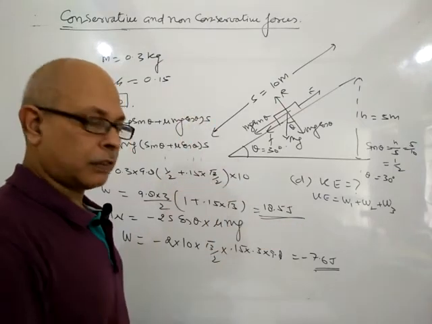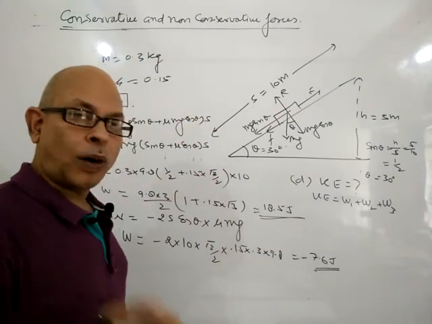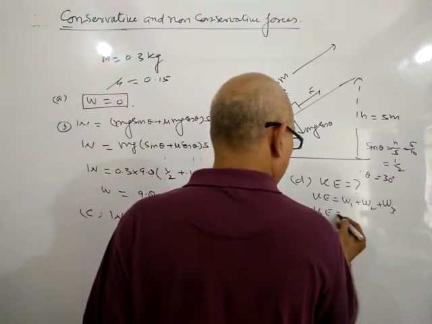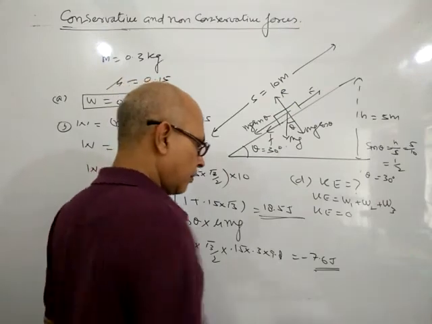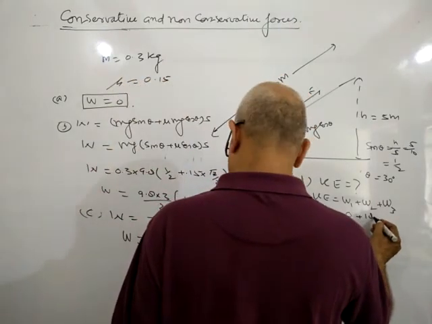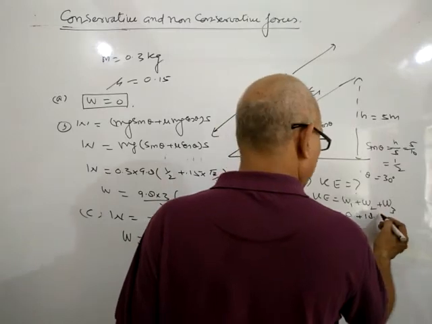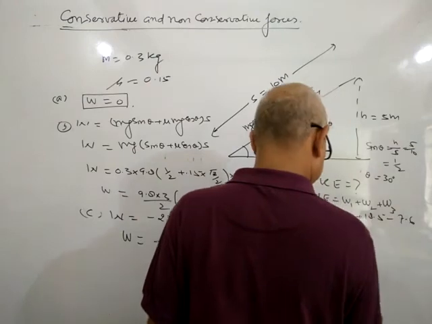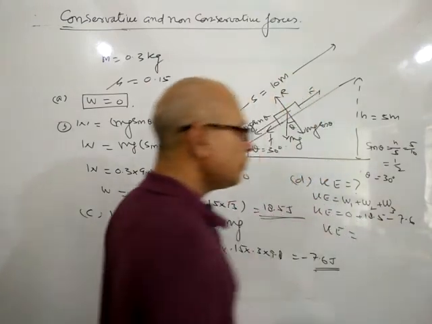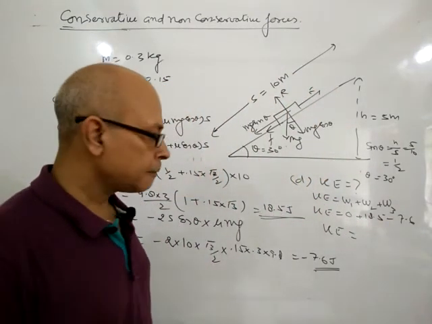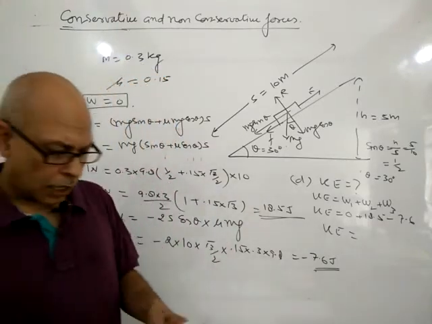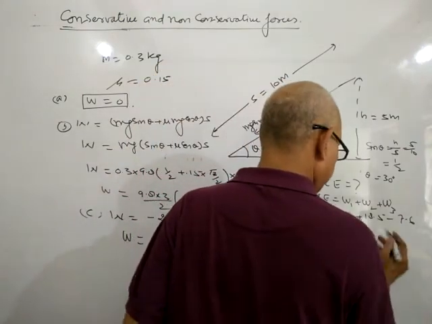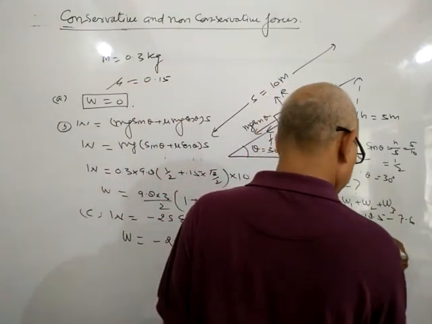This is the work energy principle. Work done equals the change in kinetic energy. So kinetic energy is equal to W1 is 0, W2 is 18.5, W3 is minus 7.6. Clear? And the answer you will get is 10.90.